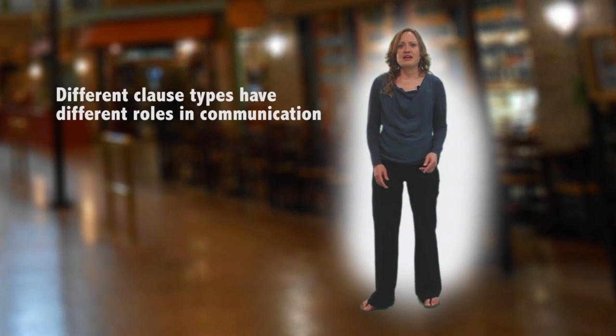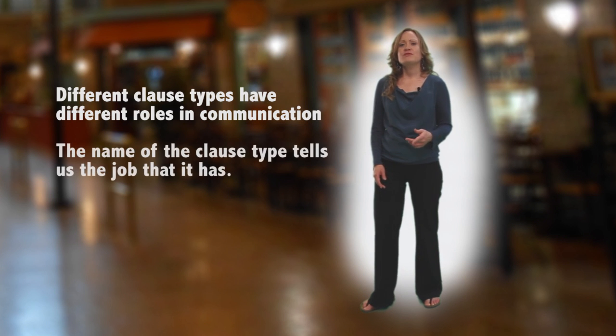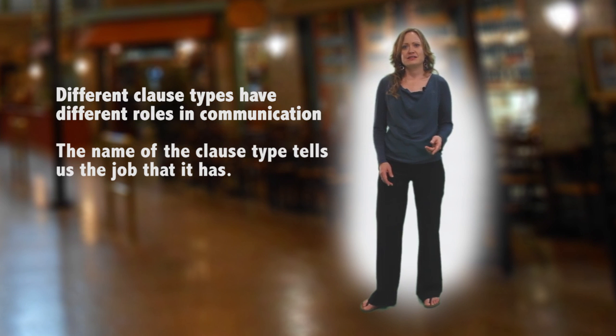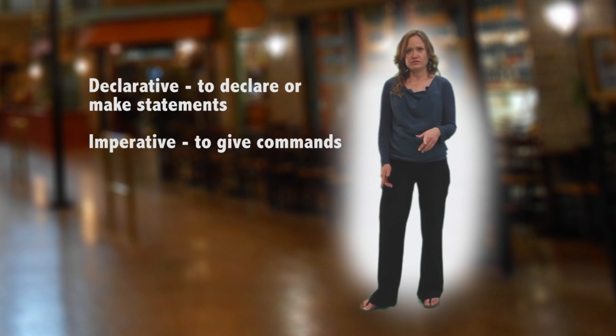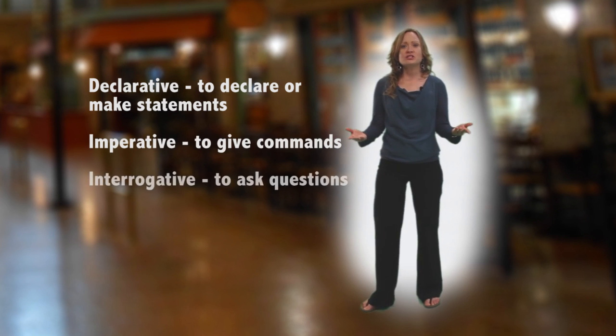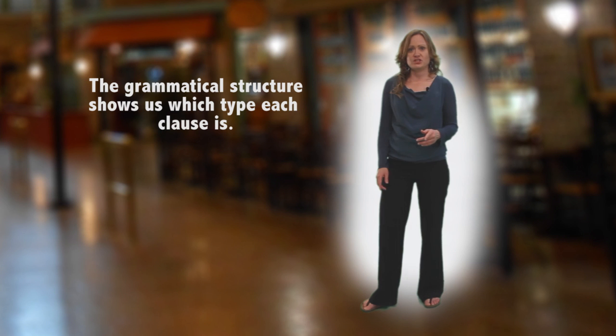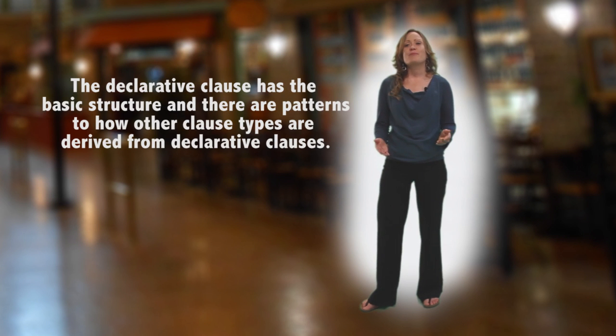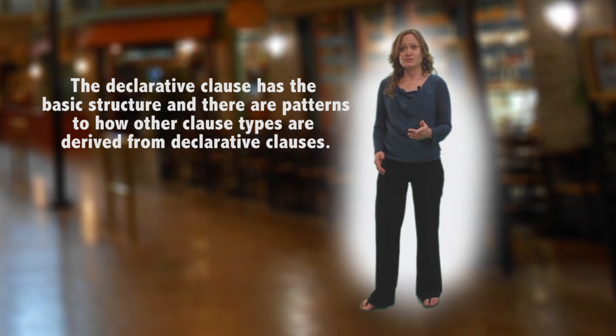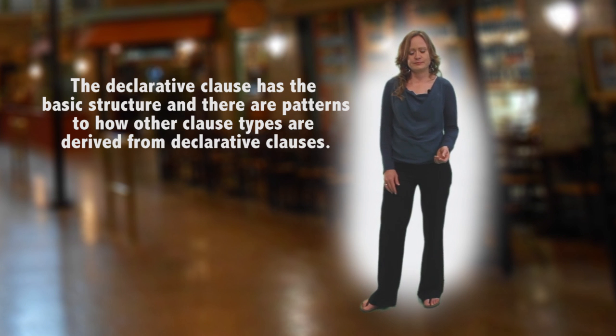The important things to remember from this module are that different clause types have different roles in communication, and that the name of the clause type tells us the job that it has. Declarative, to declare or make statements, imperative, to give commands, and interrogative, to ask questions. It's the grammatical structure that shows us which type each clause is. We can also see that the declarative clause is the one with the basic structure, and there are patterns to the way that the other clause types are derived from declarative clauses.